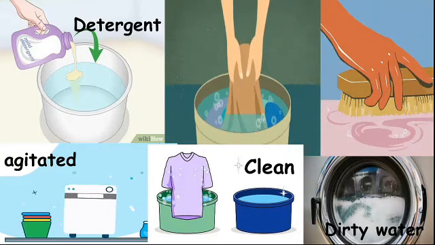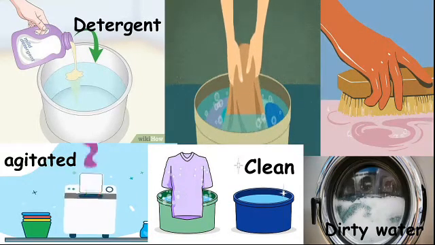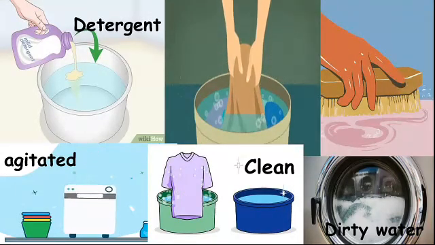Children, I will repeat. The water hating side goes and joins with dirt and oil in the cloth, while the water loving side joins with the water molecules. When you agitate the cloth, the dirt is surrounded by many molecules and is taken away from the cloth. The cloth becomes clean and the dirt surrounded by the detergent molecules floats in the water, making it dirty.